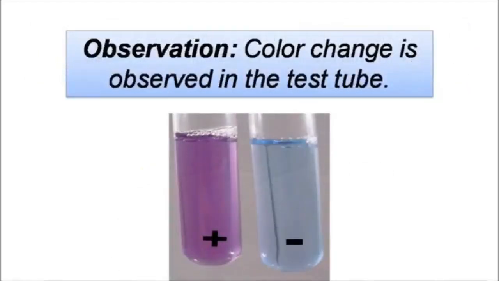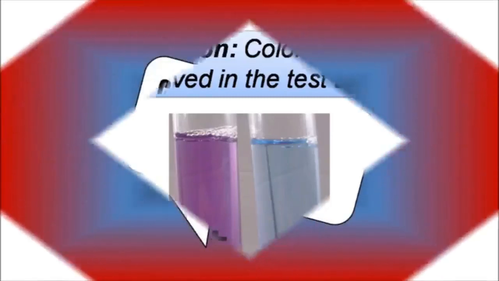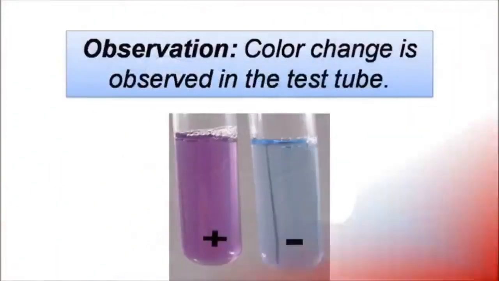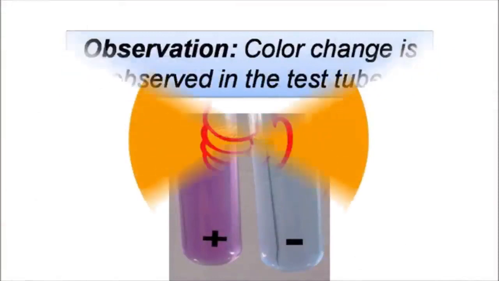We can clearly observe the color change in the test tube. The change of color to violet or purple confirms the presence of proteins. Children, how can you confirm the presence of protein? By observing the color change to violet or purple confirms the presence of proteins.